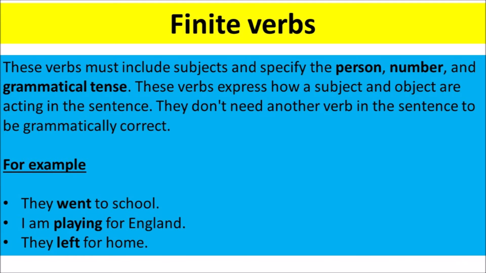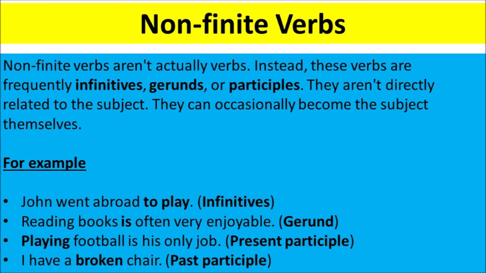Finite verbs. These verbs must include subjects and specify the person, number, and grammatical tense. These verbs express how a subject and object are acting in the sentence. They don't need another verb in the sentence to be grammatically correct. For example, they went to school. I am playing for England. They left for home.